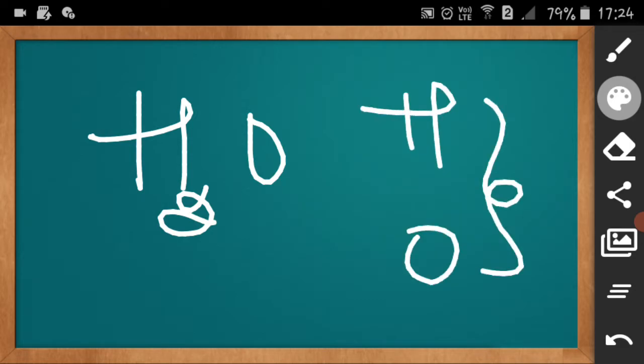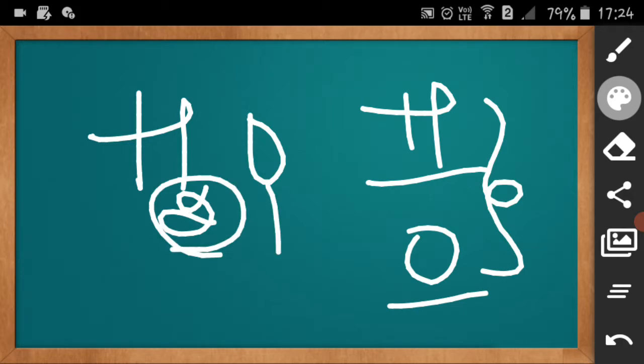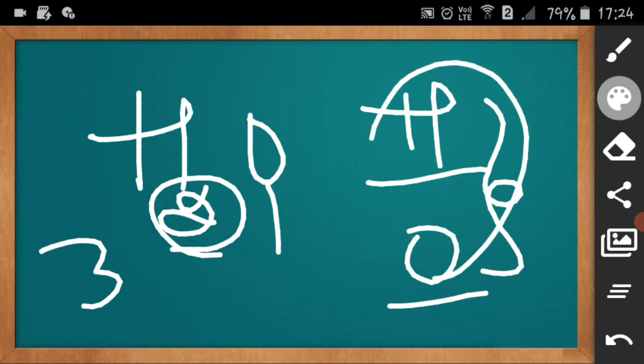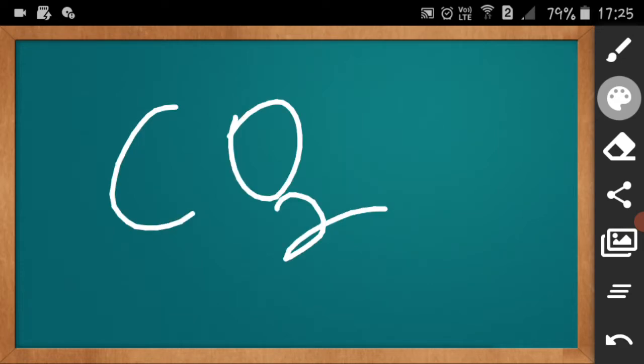It is a molecule made up of hydrogen and oxygen, right? It is a group of atoms also, two atoms of hydrogen and one of oxygen, so a total of three atoms. So a compound is a molecule, a group of atoms of different elements, here hydrogen and oxygen. Is that clear? Other examples are carbon monoxide and carbon dioxide.